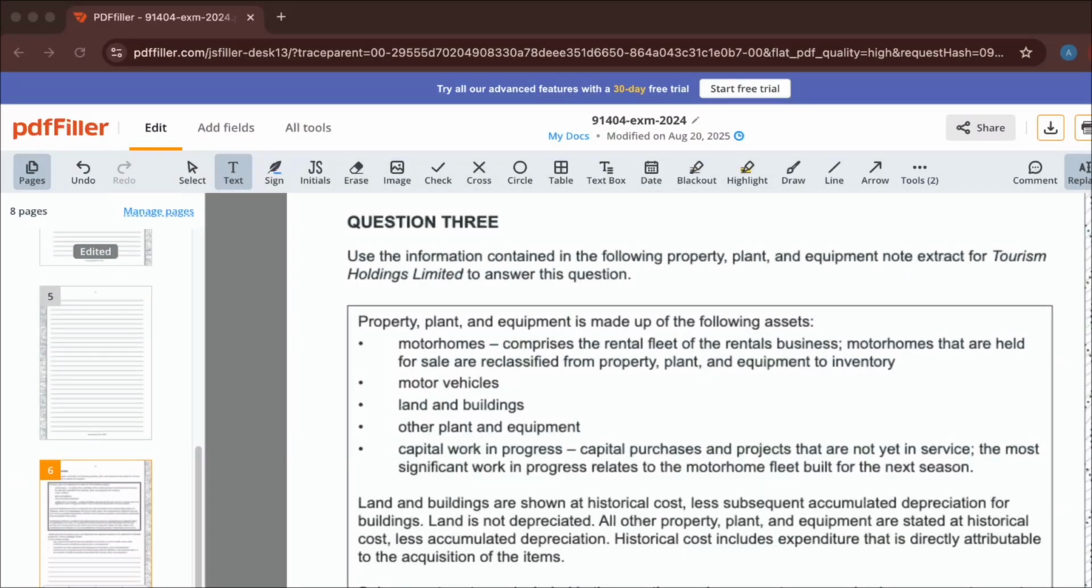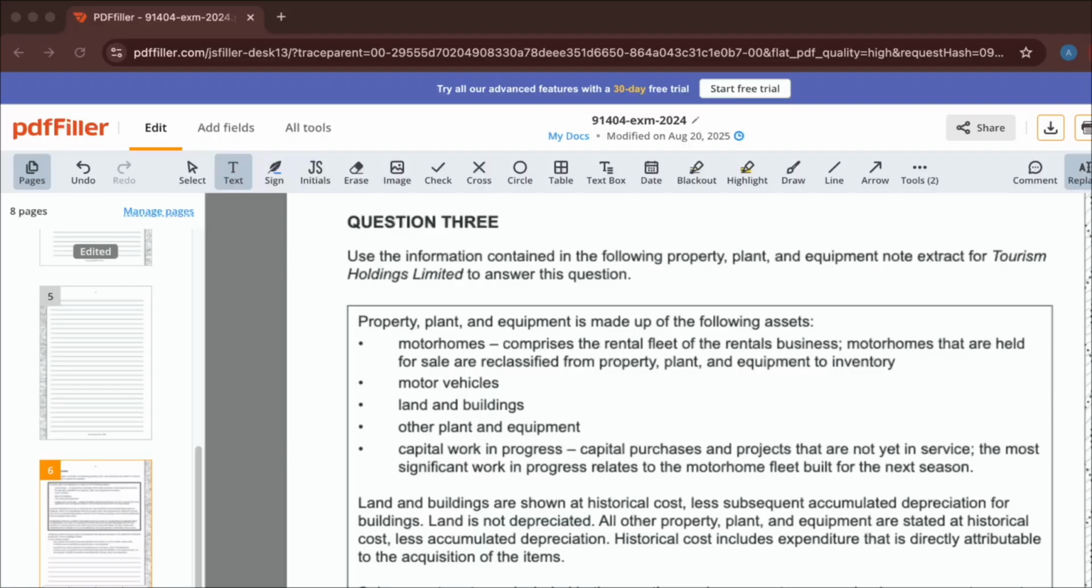Okay guys, so coming on to question 3 here, they've got a bit of an extract that they want us to read. Then we'll get on into the question. Use the information contained in the following property, plant and equipment note extract for THL to answer this question.